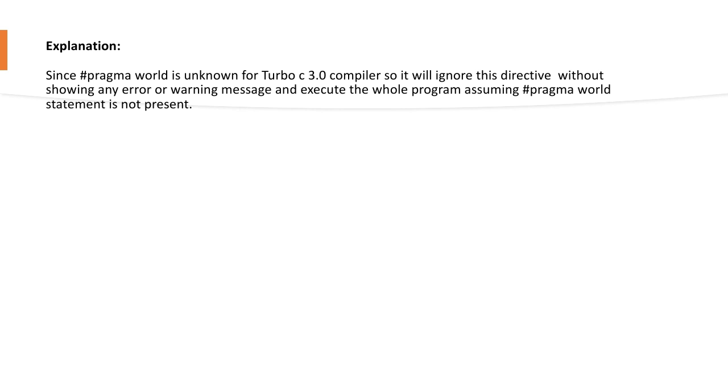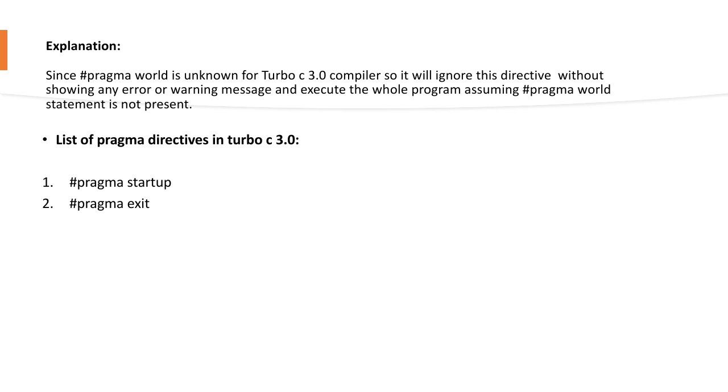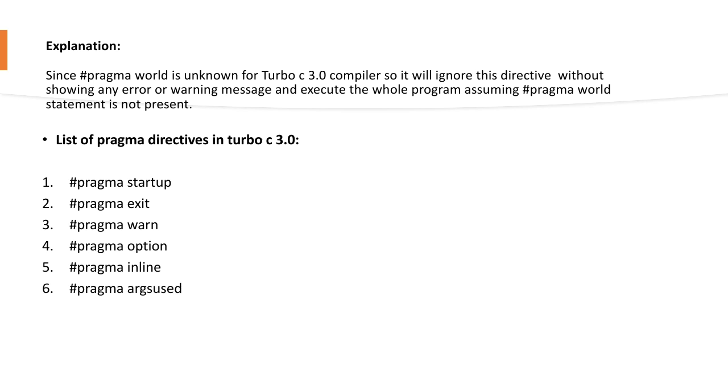So let's see the list of hash pragma directives: hash pragma startup, hash pragma exit, hash pragma warn, hash pragma option, hash pragma inline, hash pragma argsused, hash pragma hdrfile, hash pragma hdrstop, hash pragma saveregs.